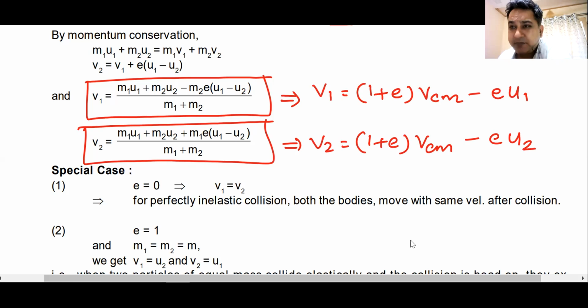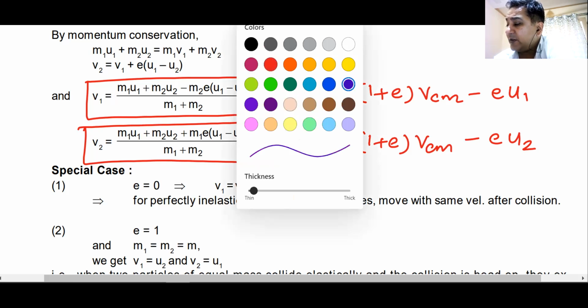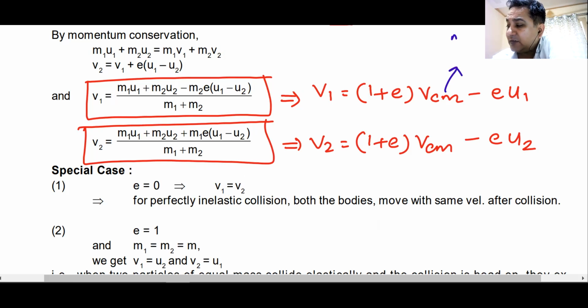I always find this formula way too easy to remember rather than the original one. Which one do you find easy to remember? Now, what is VCM? VCM is the velocity of center of mass before collision, or after collision. How will you find the value of this VCM? This VCM is simply M1 U1 plus M2 U2 with signs, divided by M1 plus M2.